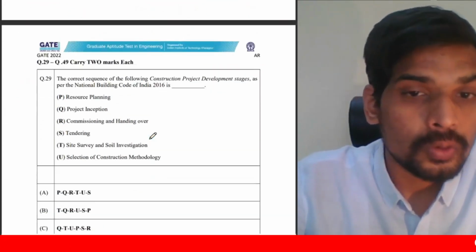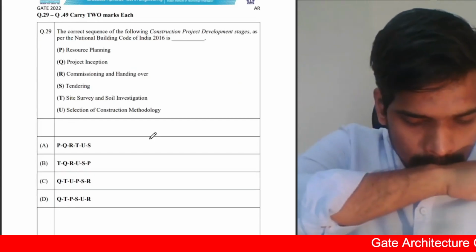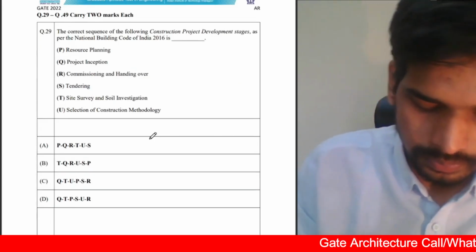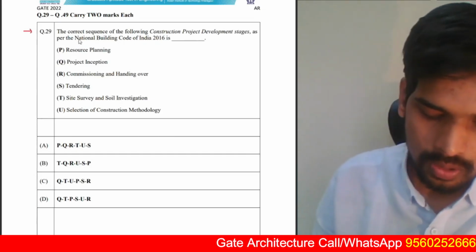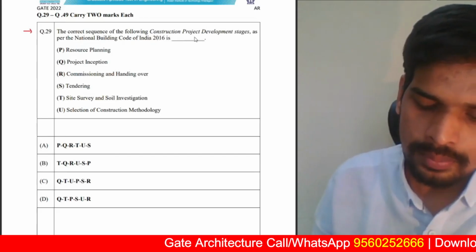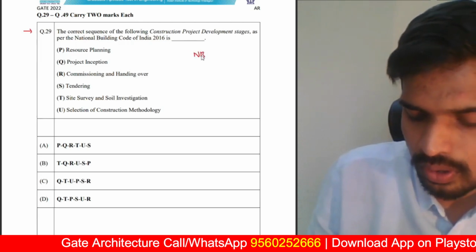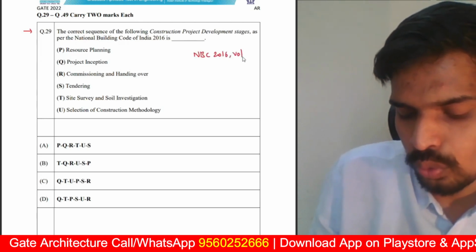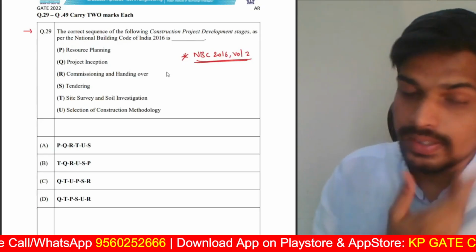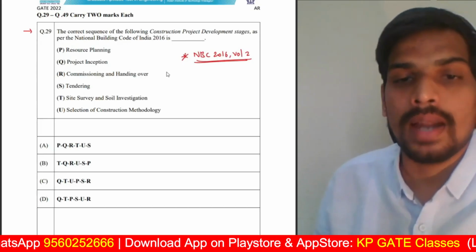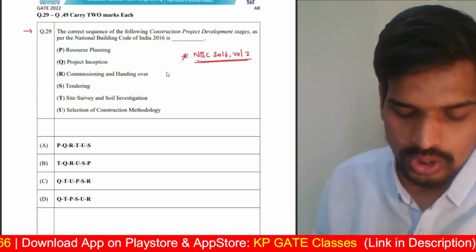Let us now move towards the 2 mark questions. 2 mark questions of the common part. First one. This is an MCQ question, so there will be a negative marking in this question if you do it wrong. The correct sequence of the following construction project development stages as per NBC 2016. You can check NBC 2016 volume 2. The first part, part 7 I think it is, of volume 2 of NBC is project management. So in that you have the details with respect to the stages in construction project development.